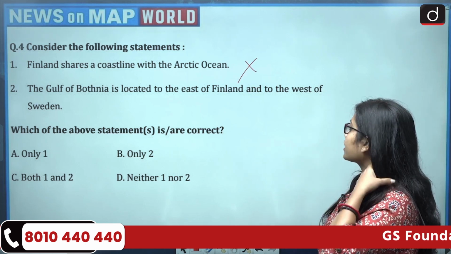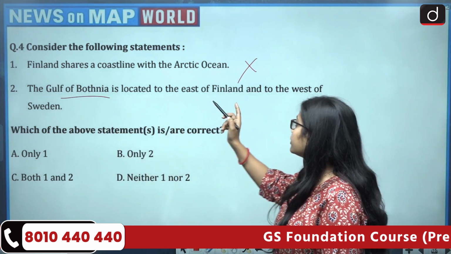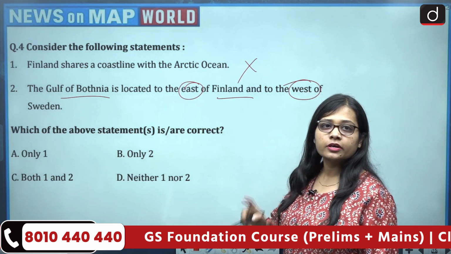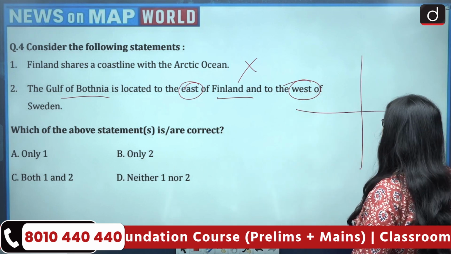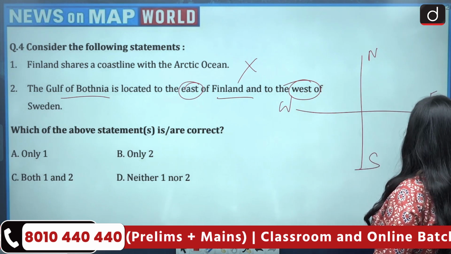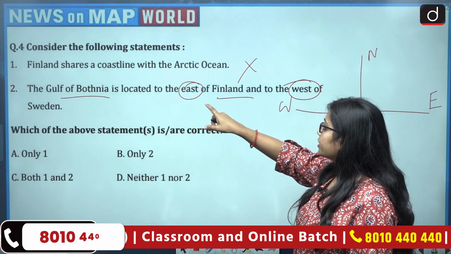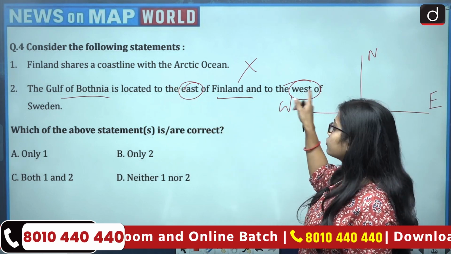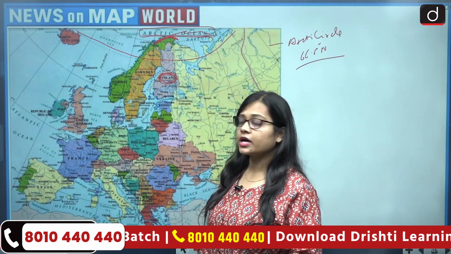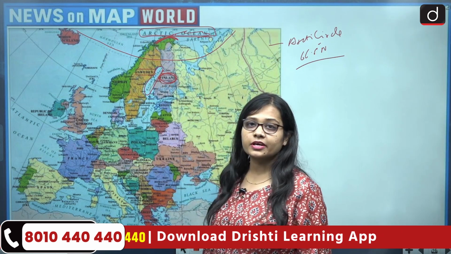Second statement, the Gulf of Bothnia is located to the east of Finland and to the west of Sweden. So let me clarify your directions. This is north, this is south, this is west, and this is east. So it is saying Gulf of Bothnia is located to the east of Finland and to the west of Sweden. So let us see. If we talk about Gulf of Bothnia, then it is present between Sweden and Finland. That is correct.